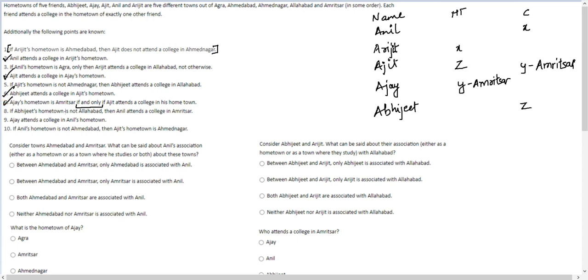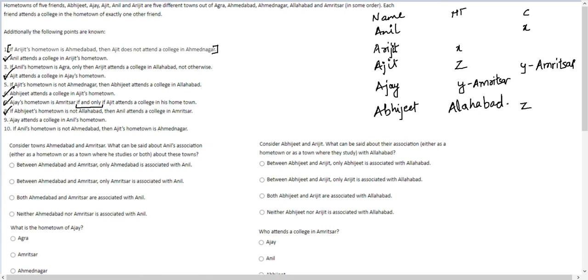Let's get to 8. If Abhijit's hometown is not Allahabad, then Anil attends a college in Amritsar. Can Anil be attending college in Amritsar? No. So if the second portion is untrue, the first portion is untrue. So Anil is not attending college in Amritsar, and Abhijit's hometown has to be Allahabad. Let's record that. Allahabad. Done. We have also taken care of the 8th statement.